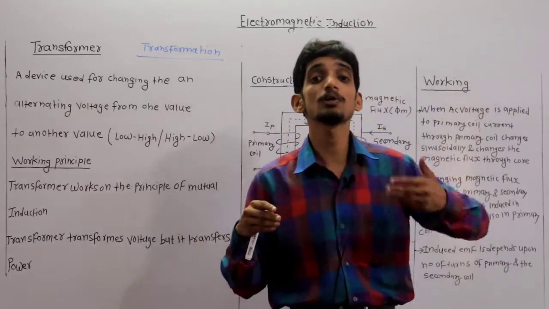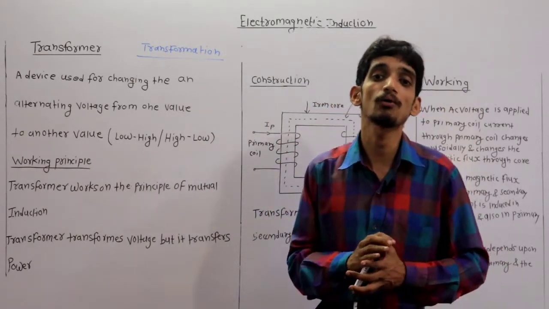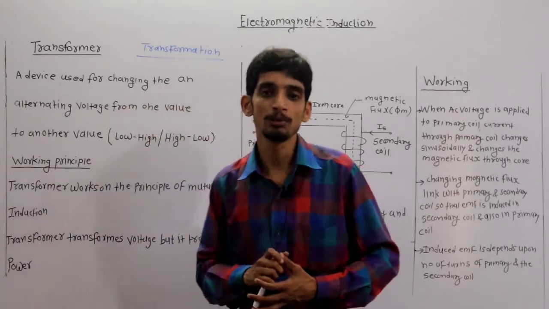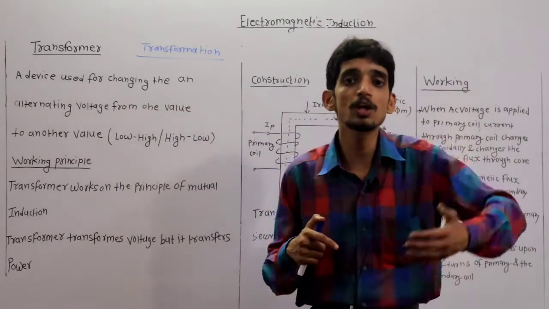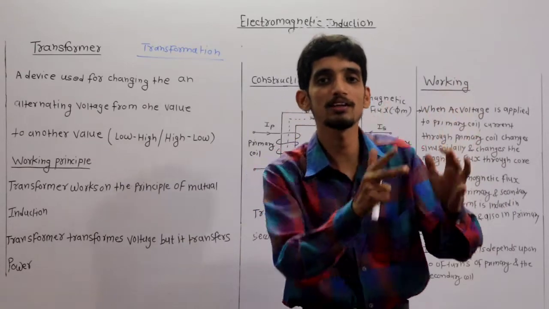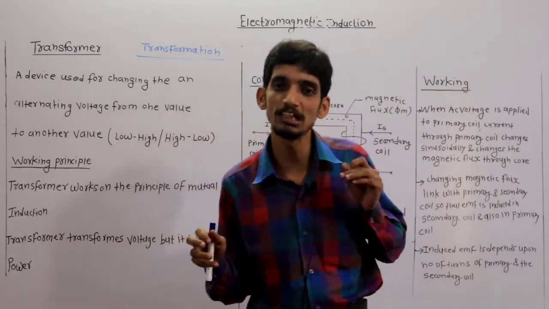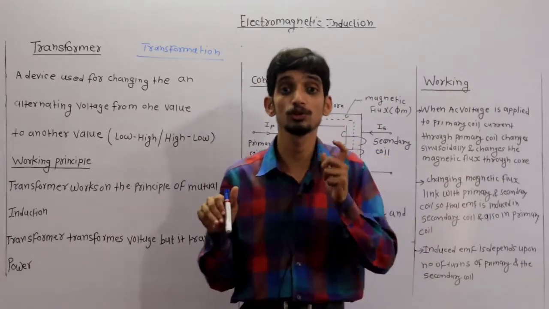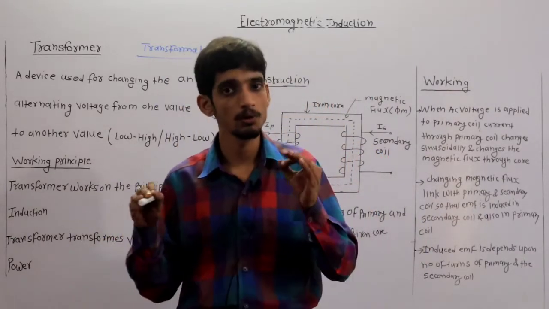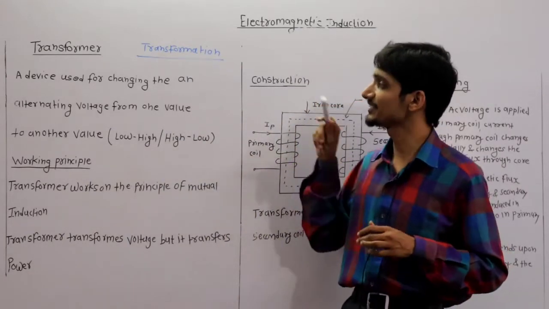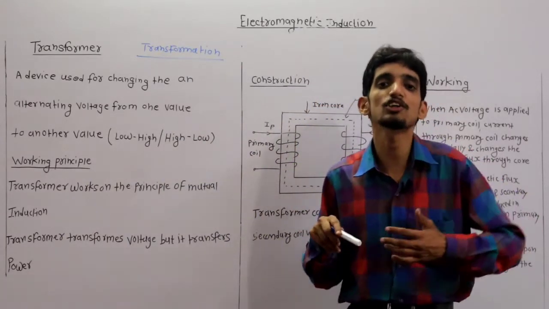That's why the transformer is important in AC power generation and power processing, because whenever you want to convert one AC voltage to another AC voltage, transformers are useful. Clear why transformers are useful? Now listen here, I am giving you the definition of transformer.